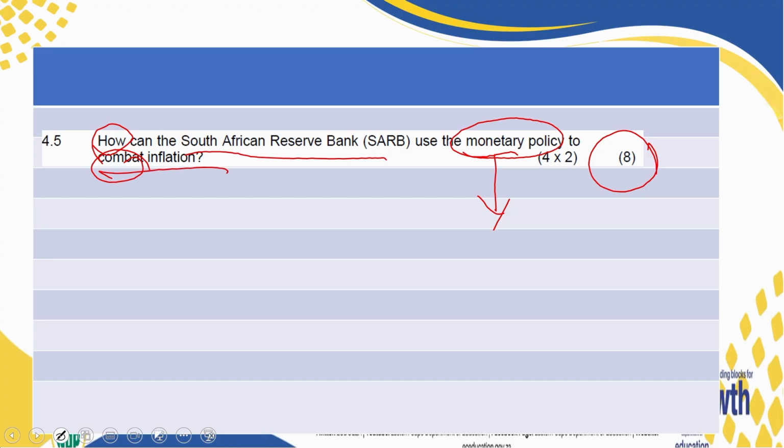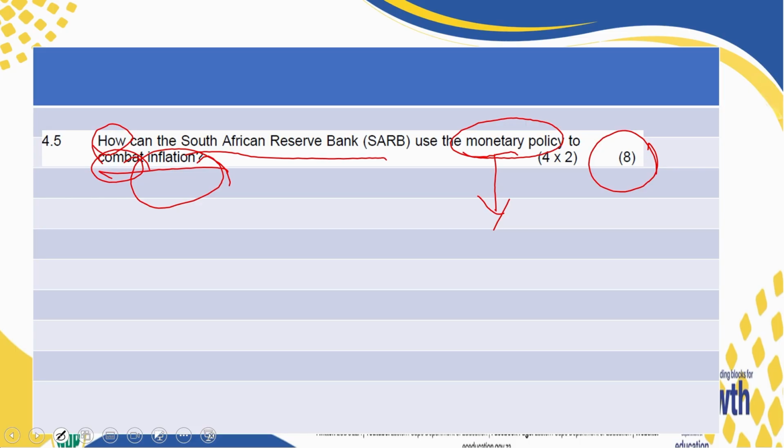You are not going to tell us that when there is no inflation, this is what you do or whatever. You have already picked a side. The side is saying that there is inflation. Now, how do we reduce that inflation? So then you discuss what you do to your interest rates, the repo rate. Maybe the monetary authority is going to increase the repo rate, making it expensive to borrow, thereby discouraging borrowing because the prime lending rate is also going to increase.